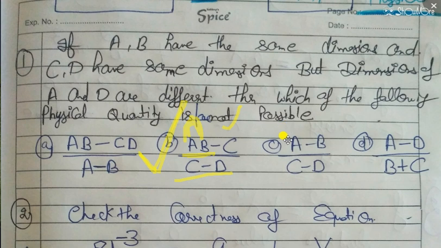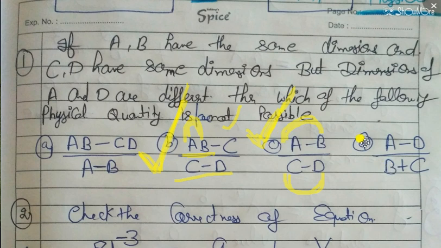In option number C, A minus B is there, so we can subtract B from A. C minus D is there, so obviously it is a possible value. There is no confusion for this one. We can use the principle of homogeneity here. So both B and C are possible.